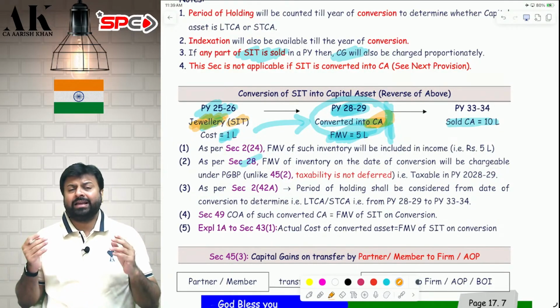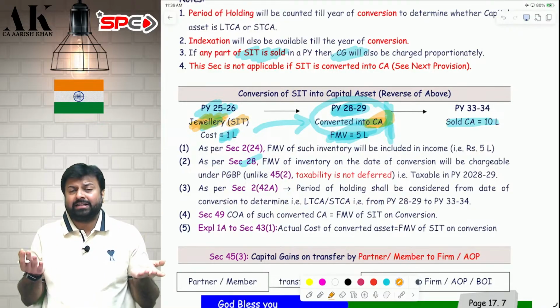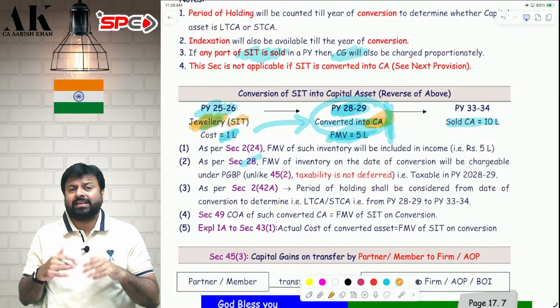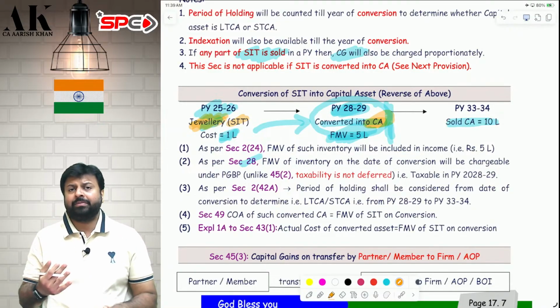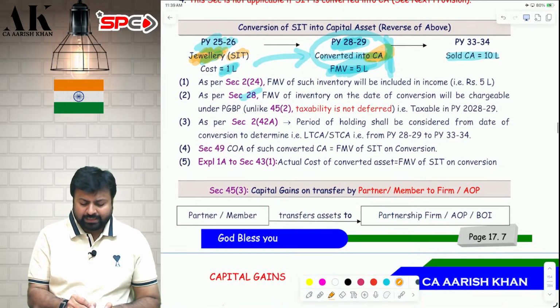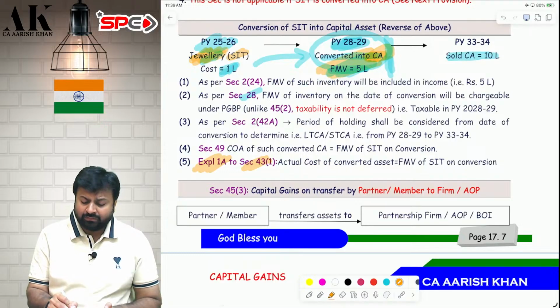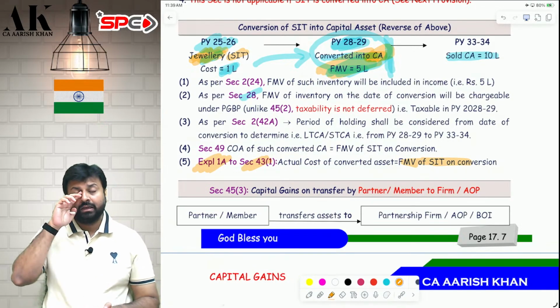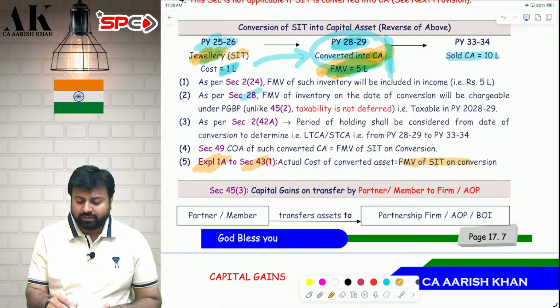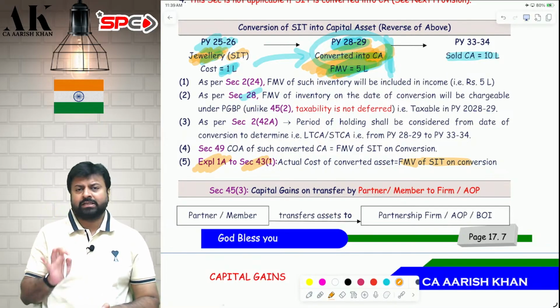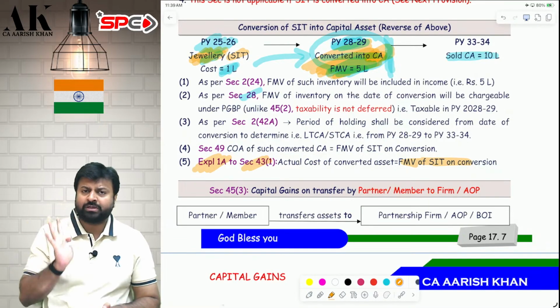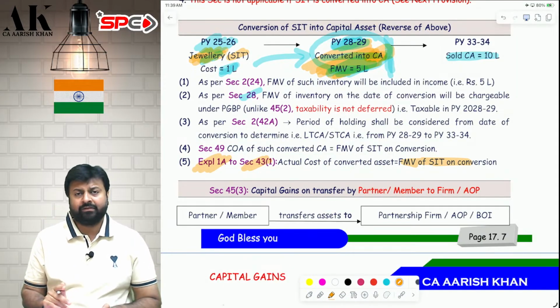So if I am converting a building, a stock-in-trade (SIT), into a capital asset, now that capital asset is used as a fixed asset in the business. So I want to claim depreciation. What should be the actual cost? That is given in Explanation 1 to Section 43(1). The FMV on the date of conversion will become the actual cost, and on that FMV on the date of conversion, you can claim depreciation. Everything revolves around that 5 lakh rupees. Everything.